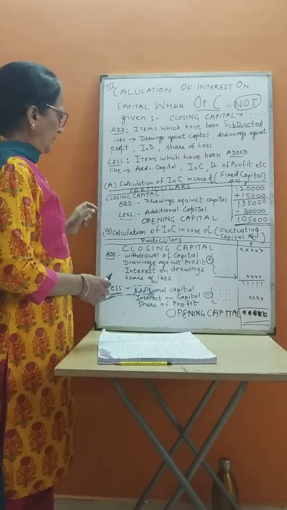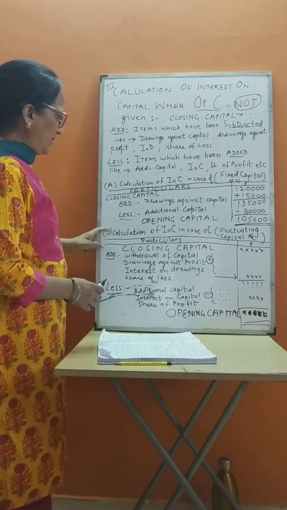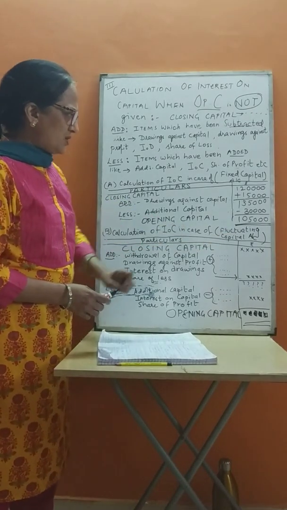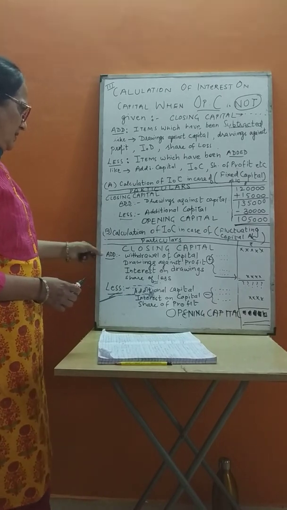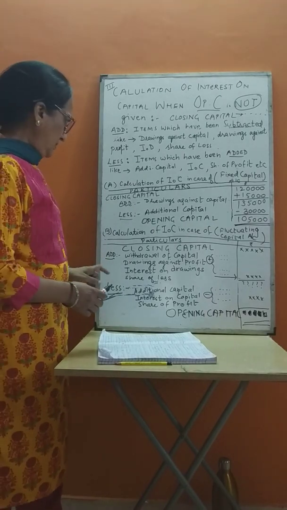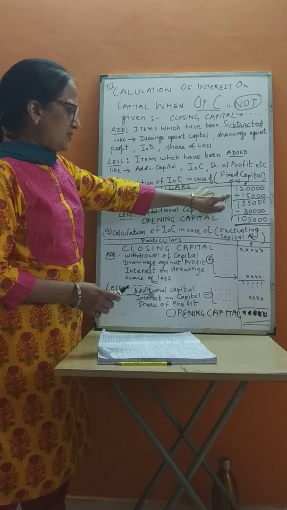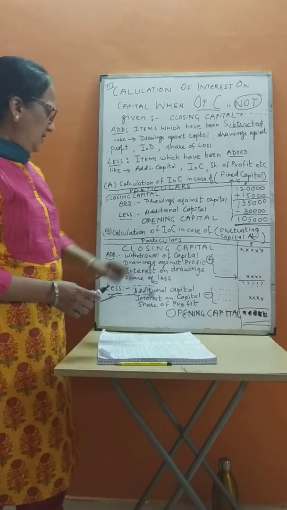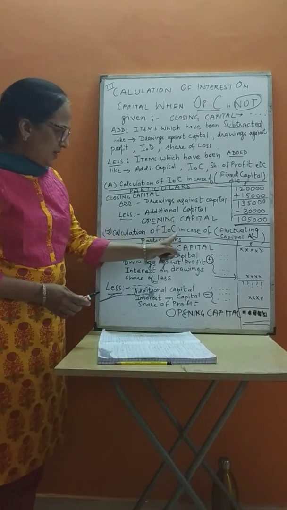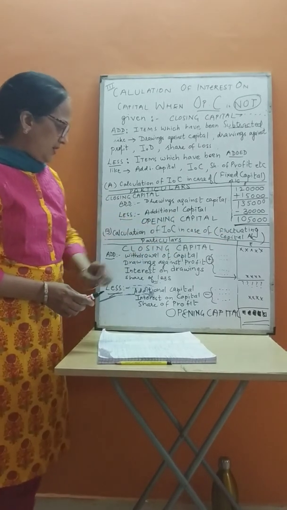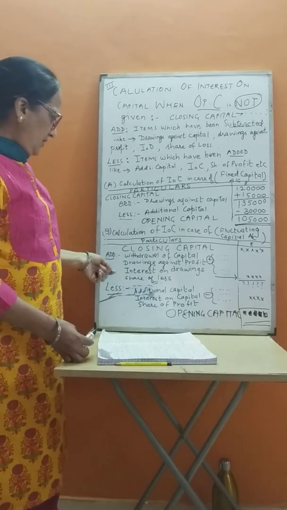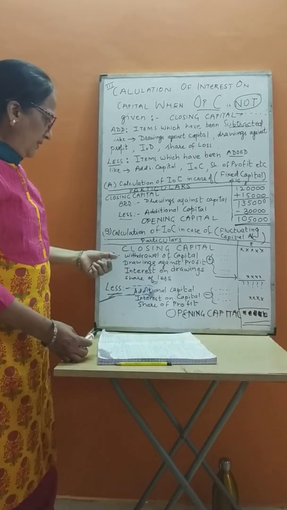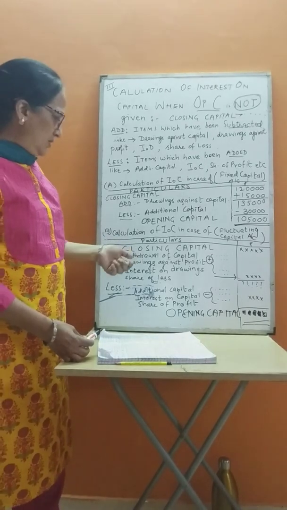Now we come to the next topic, that is calculation of IOC in case of fluctuating capital. Now calculation of interest on capital in case of the fluctuating capital method. Fluctuating means all fluctuations will be done in one account only.